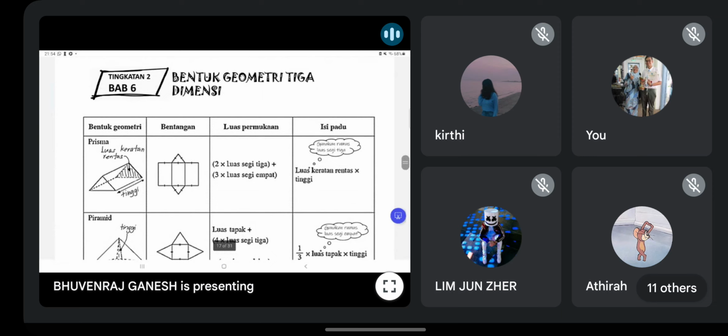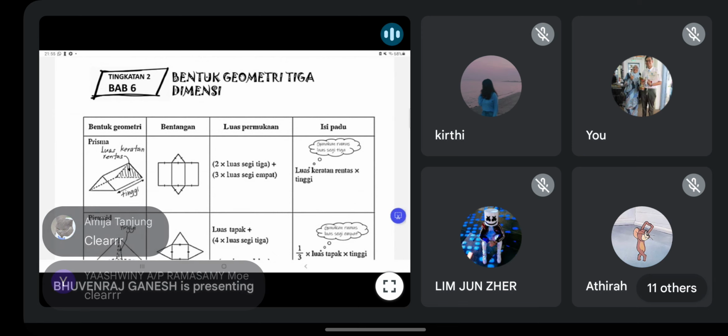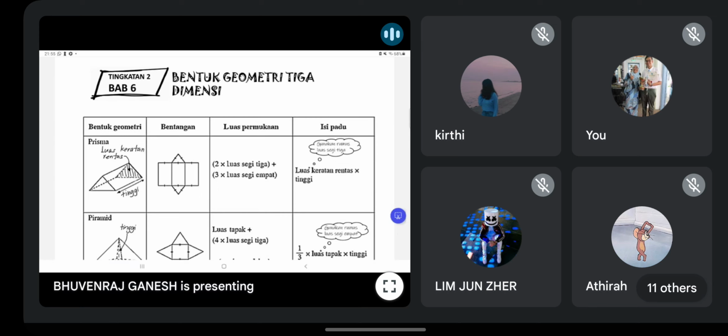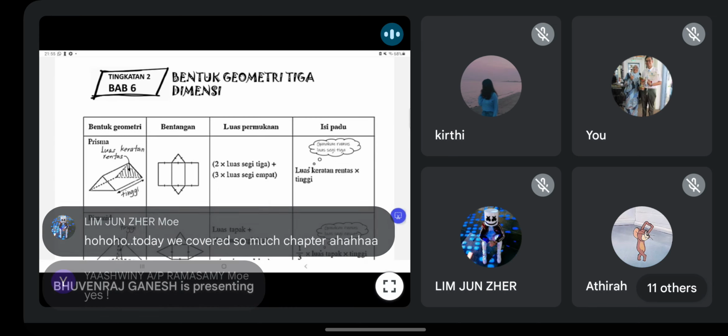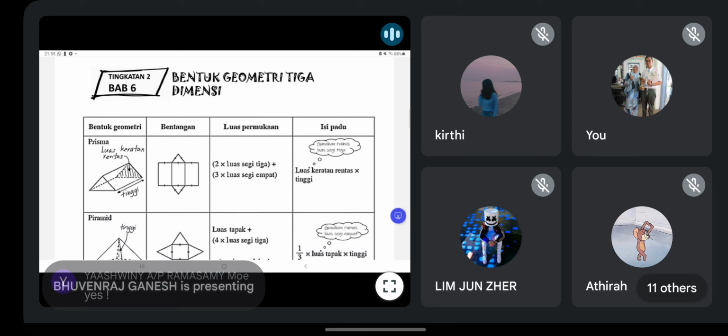Okay guys, are you clear with today's class? Do you understand better now all your lower form topic? Anything you all learned today? Something new? I think surely got something new you all learn. Recap a bit. Yeah, we cover 15 chapter total. More than 15 I think. Yeah, very good. Okay, so yeah.